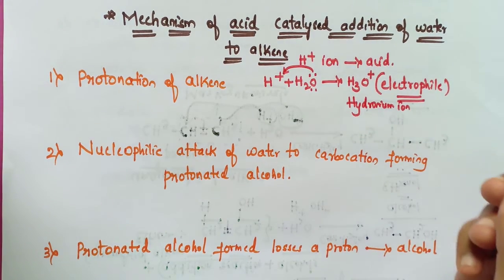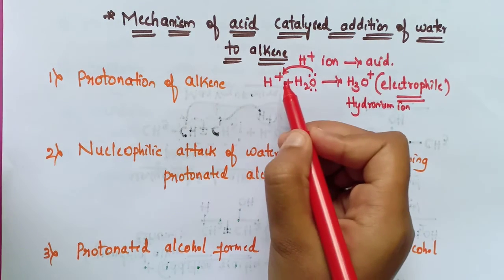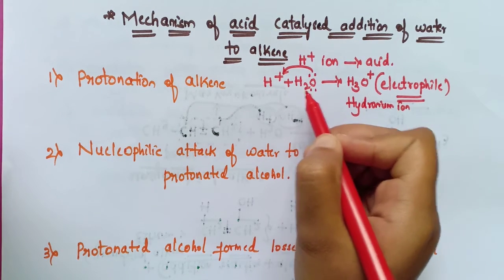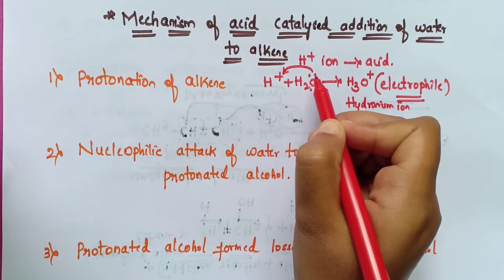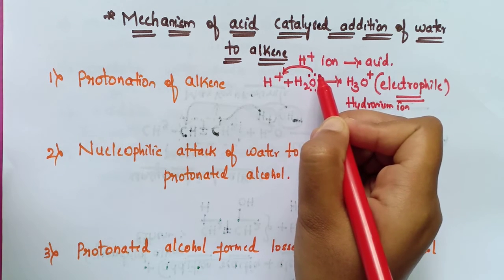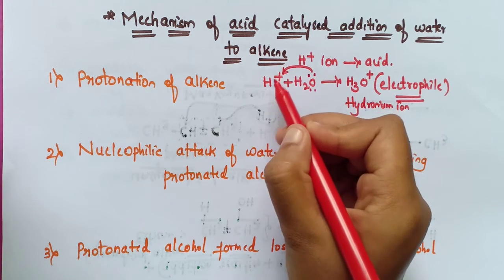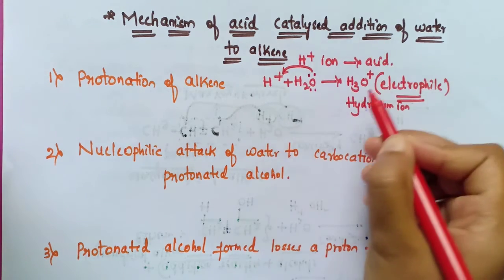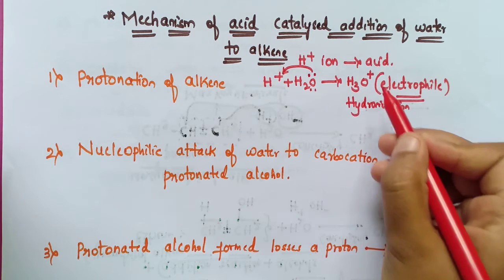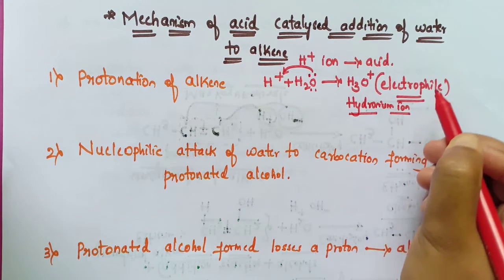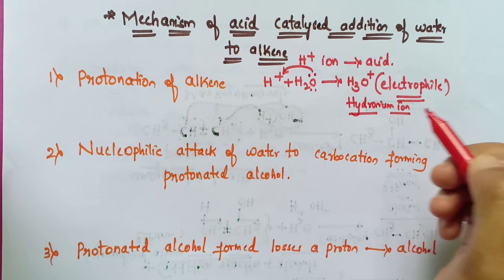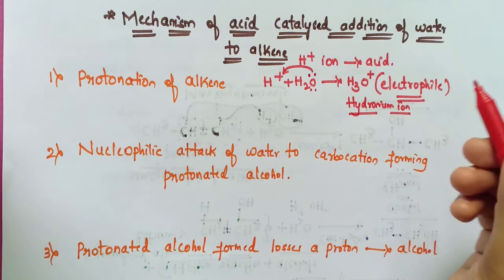So what happened here is that H plus from the mineral acid is added to the water. The lone pair of electrons present on the oxygen will move towards the H plus and formation of H3O plus takes place, that is, the hydronium ion. It is an electrophile. Why? Because it has a lack of electrons.